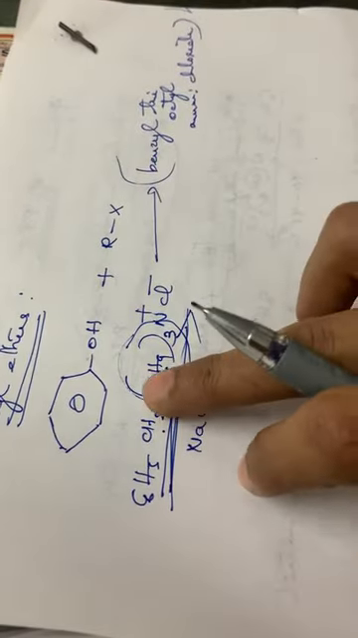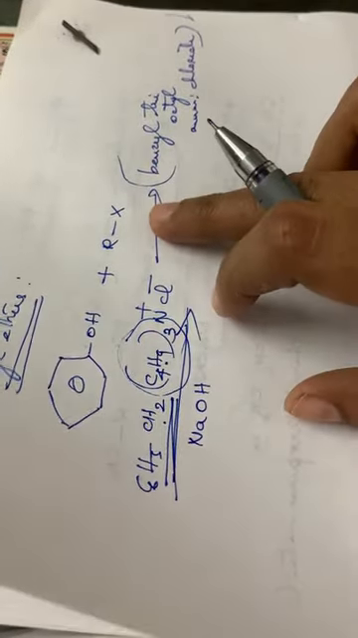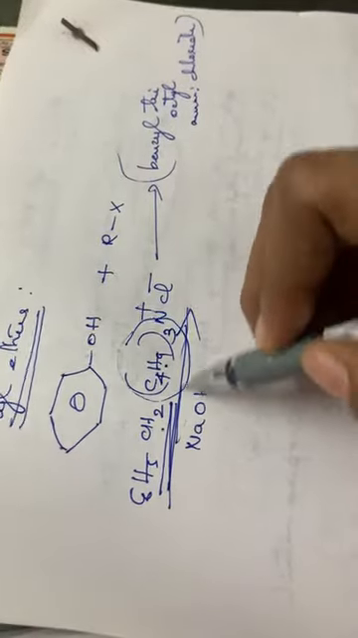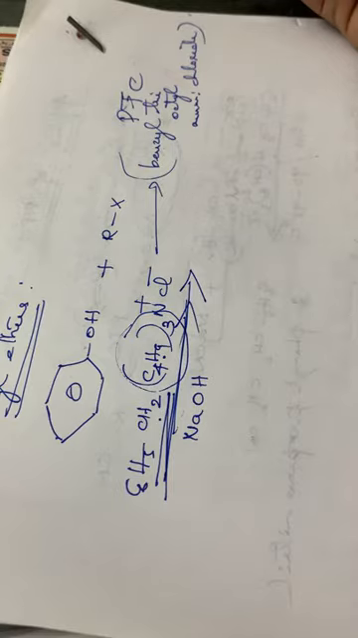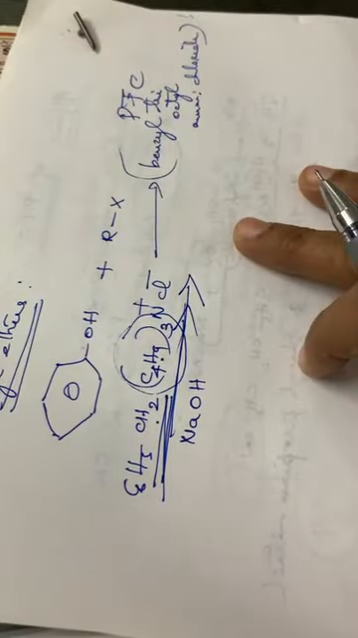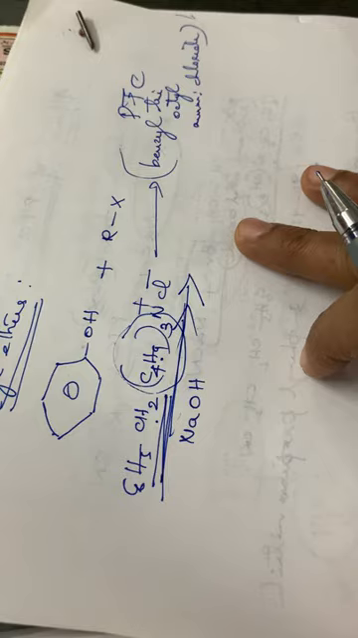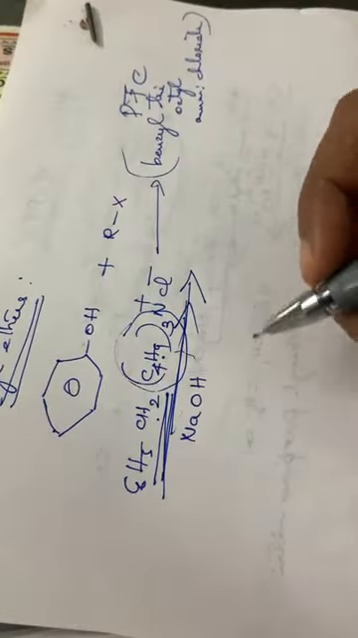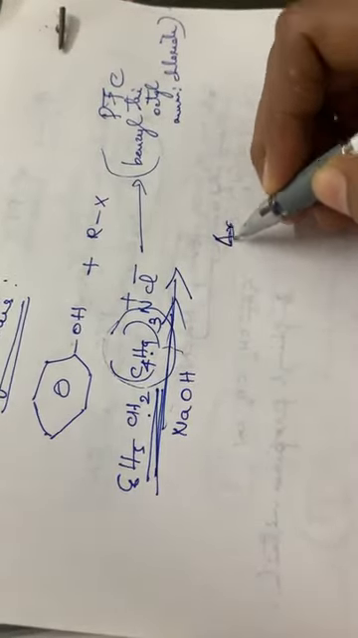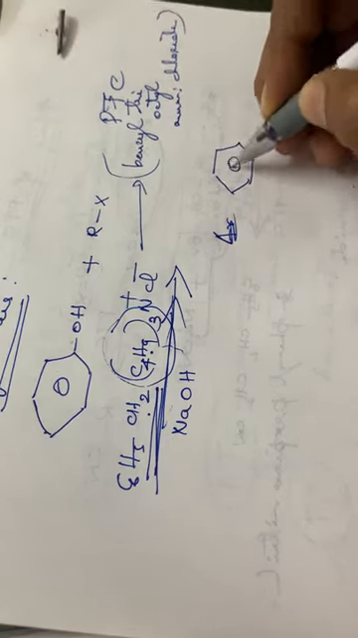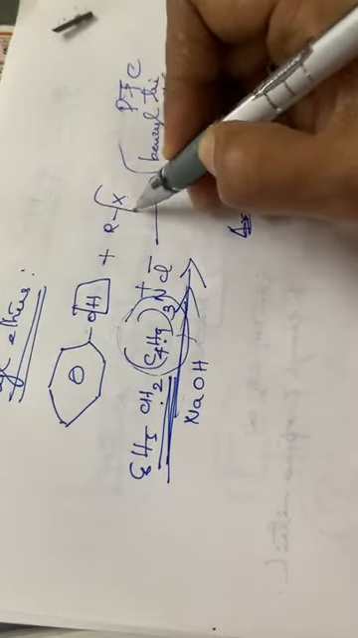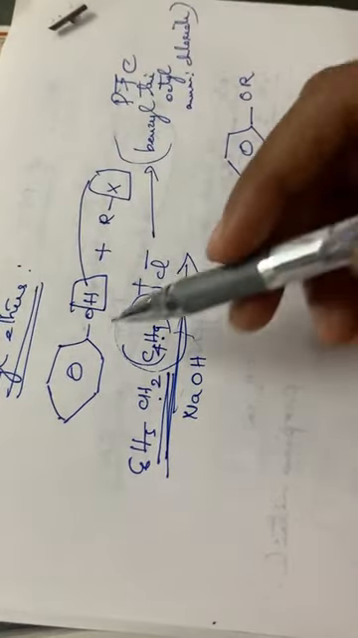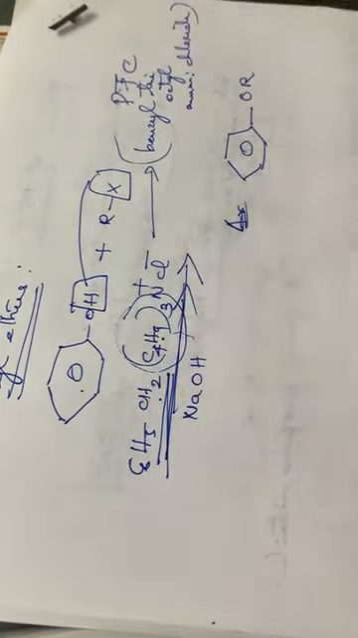So this is the reaction: phenol in presence of alkyl halide, and the phase transfer catalyst used here is benzyl trioctyl ammonium chloride. The product will be an ether, that is, an aryl ether will be obtained. I will write it like this: C6H5OR, with HX eliminated, so it will be C6H5OR.